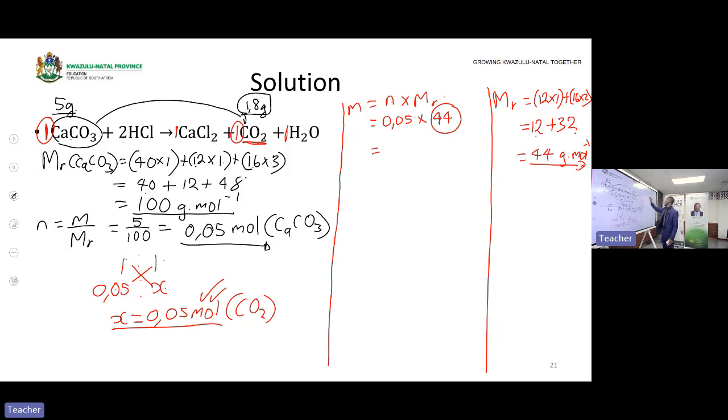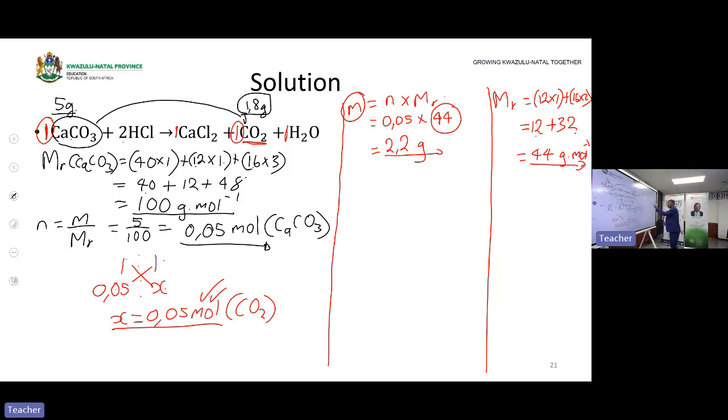Then let's find the mass. It's 44 multiplied by 0.05, which gives you 2.2 grams. The unit is grams because I'm looking for the mass. Now I have the mass. This mass is a mass of carbon dioxide.